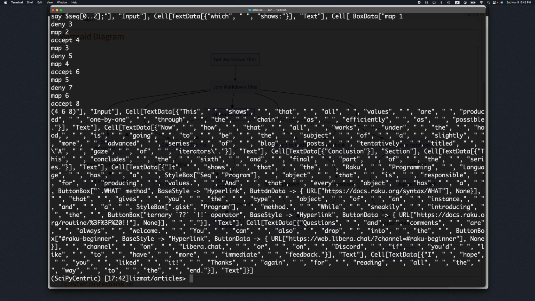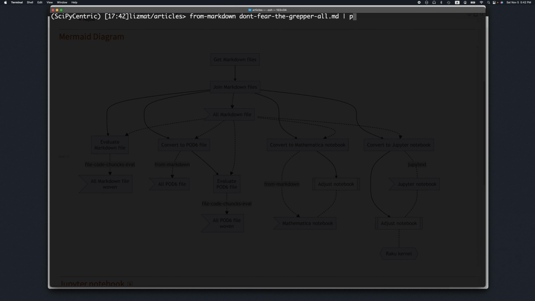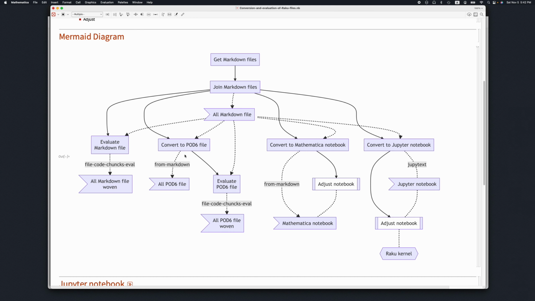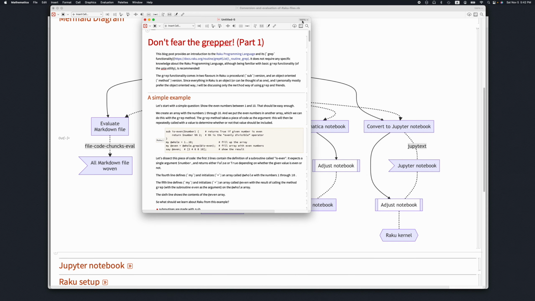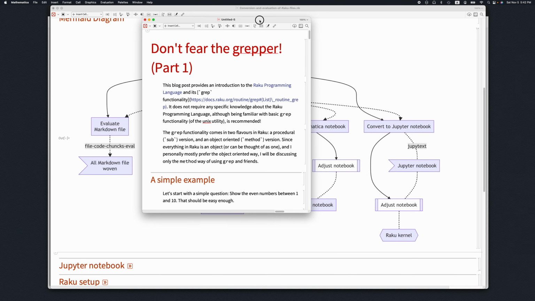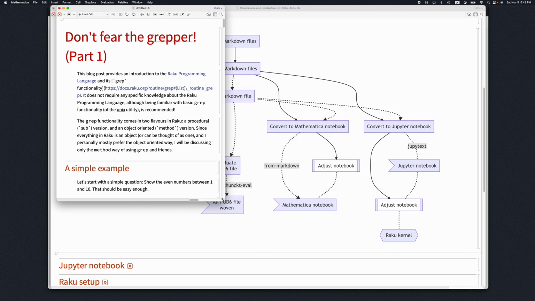I can use the shell command pbcopy, for Apple macOS, which puts the code into the clipboard. If I paste that code in a Mathematica notebook, Mathematica tells me this seems to be a notebook expression and asks whether I want to open a new notebook. I say yes, and here we have this notebook representation.